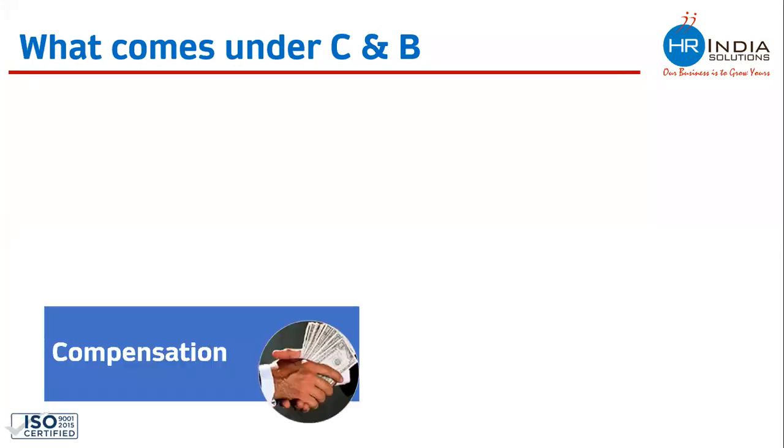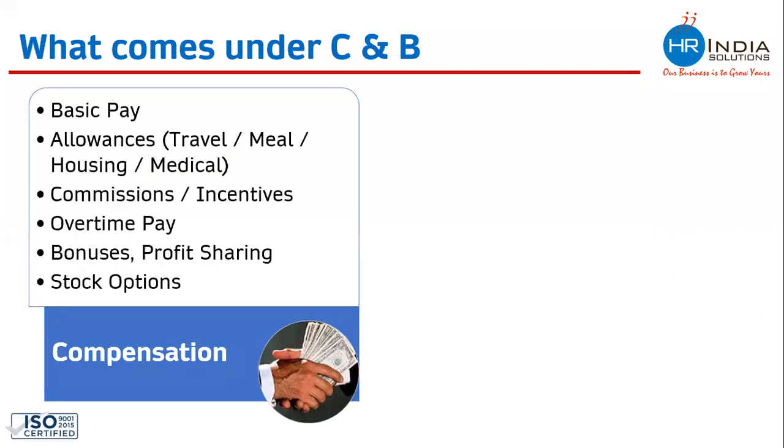Under compensation, which is the monetary part of the compensation and benefit package, things like basic pay, allowances, it can be travel, meal, housing, or medical, which is paid in the form of money. All commissions and incentives, which again is paid in the form of money, overtime payment, bonuses, profit sharing, stock options. All these things are paid in the form of money. Hence, they come under compensation.